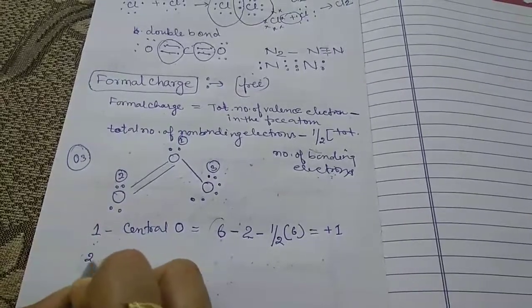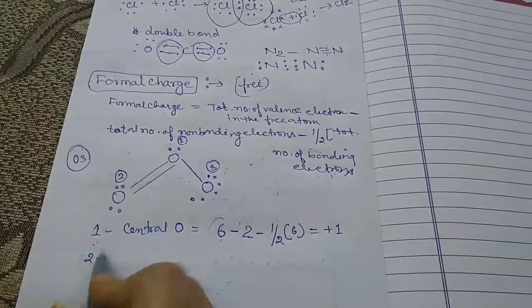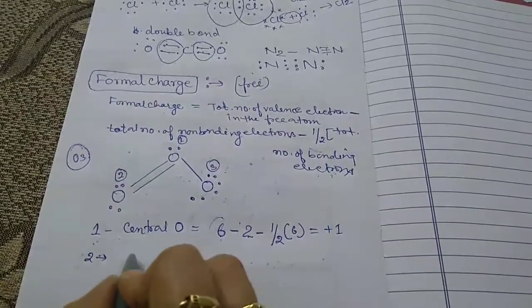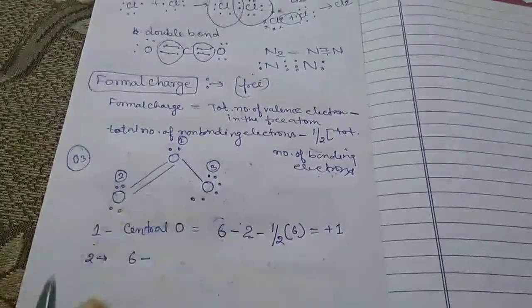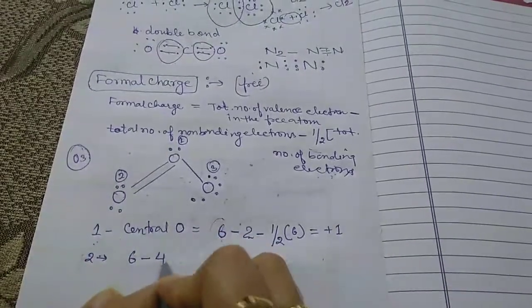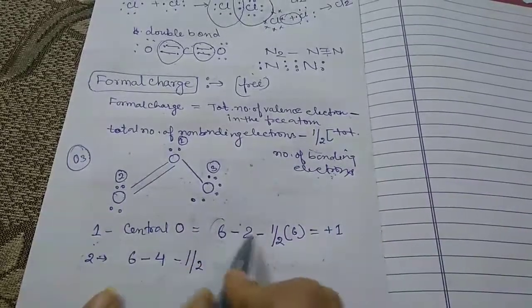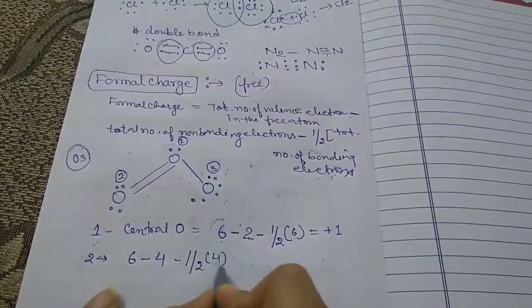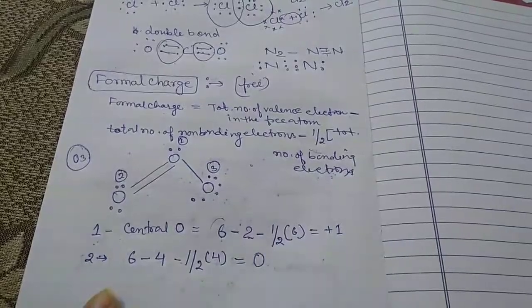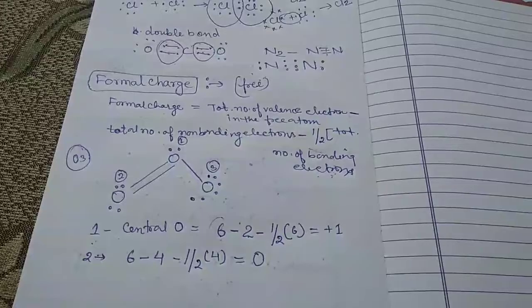If we want to calculate it for the number 2 oxygen atom, 6 is the valence electrons, the non-bonding electrons are 4, that is minus 4, minus 1 by 2 times the bonding electrons, which are 4, equals 0. So this is the formal charge. In this way we can calculate the formal charge easily.